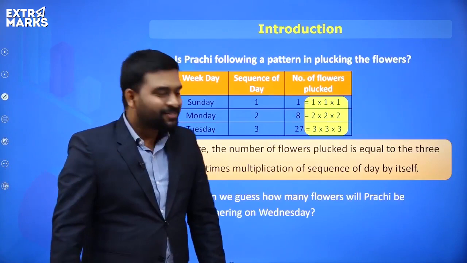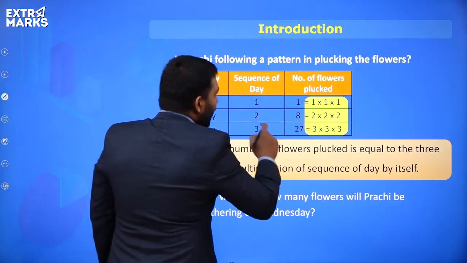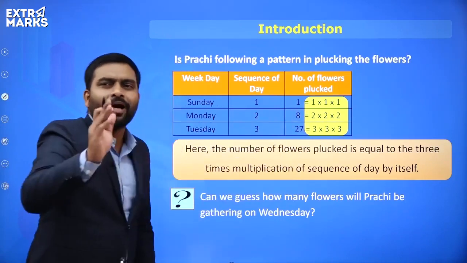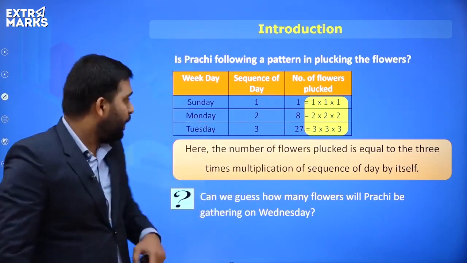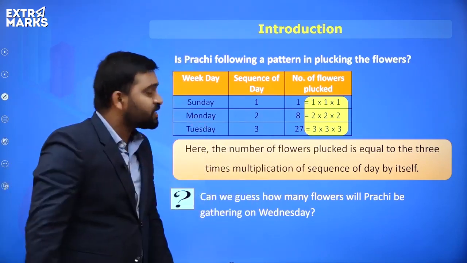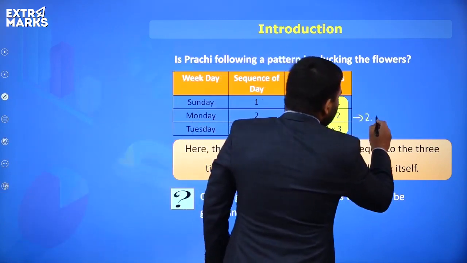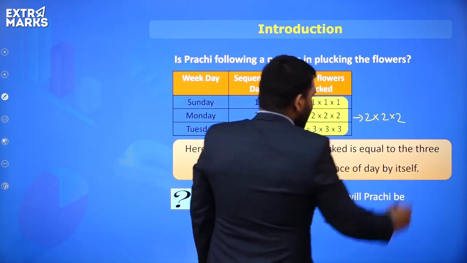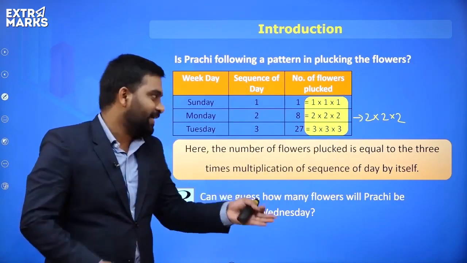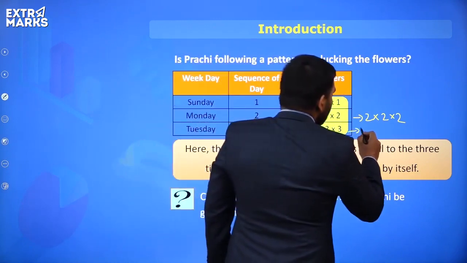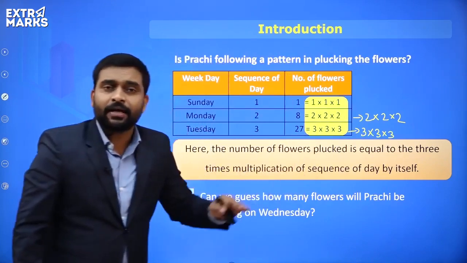Let's see that. If you all observe, on Sunday, she plucked 1 flower. So we can say 1 is equal to 1 times 1 into 1 into 1. So we multiplied 1 three times. Then on Monday, she plucked 8 flowers. 8 can be written as 2 times 2 into 2 into 2. Now, on Tuesday, she plucked 27 flowers. So we can say 27 is 3 times 3 times 3, because 3 threes are 9, and 9 threes are 27.